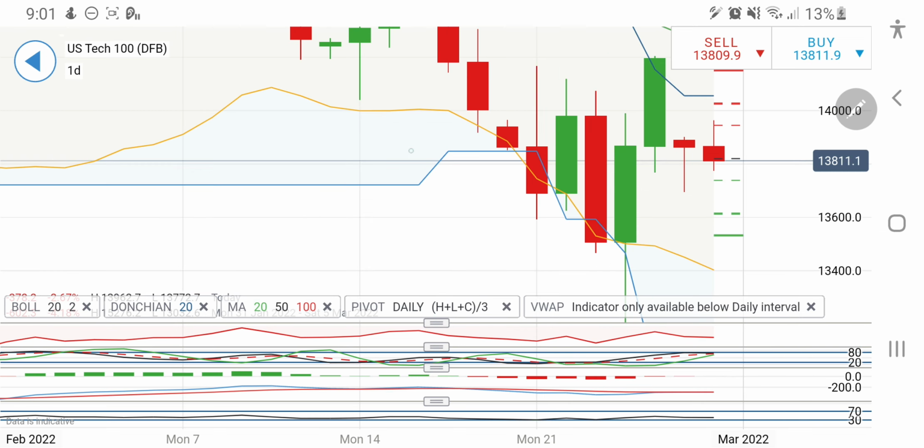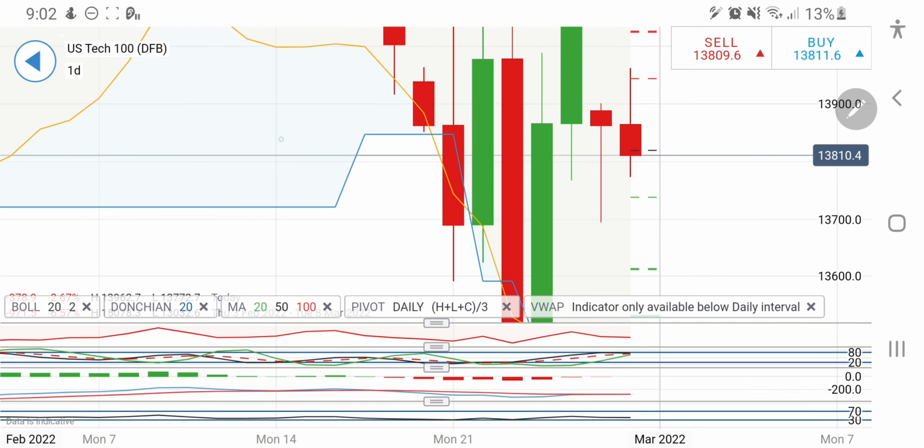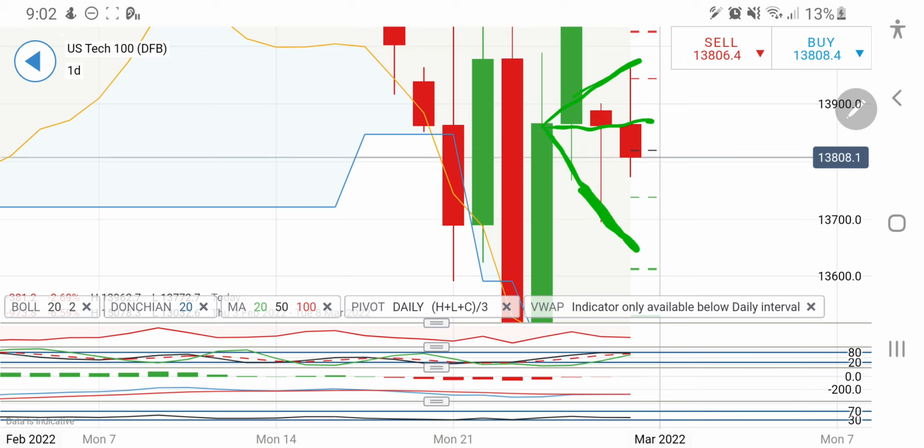Now this is the daily chart for US 100. If you recall on my weekly analysis, I had clearly told that US 100 on the first trading session of the week or the last trading day for the month, that is today, probably it can try to go below 13,900 level, and that is what we have achieved already. Now you can also see that it has already seen a high for the day at around 13,950 levels, and now see the lower lows here are to be achieved, and hence a probable target for the day is lying at around 13,650 levels.